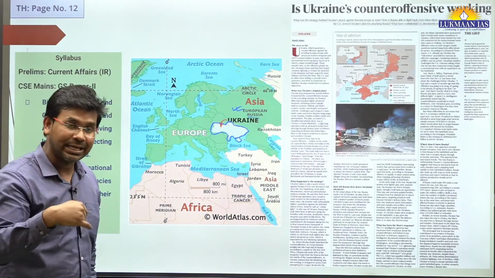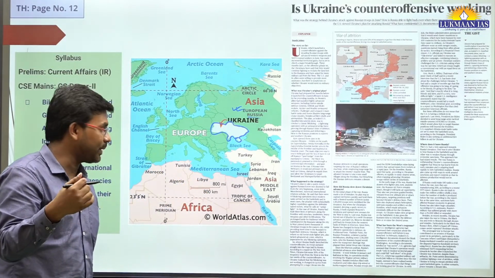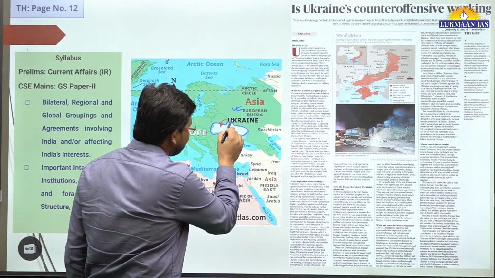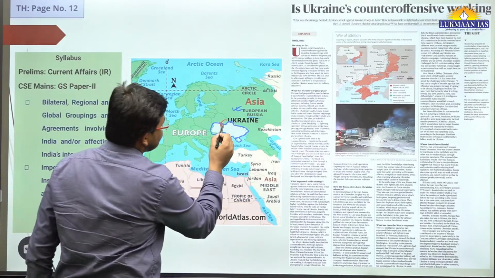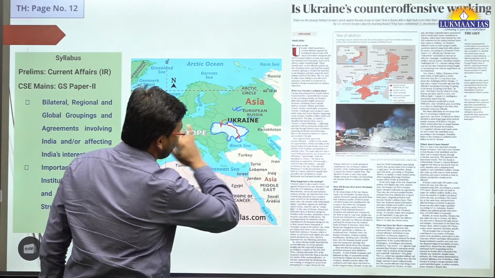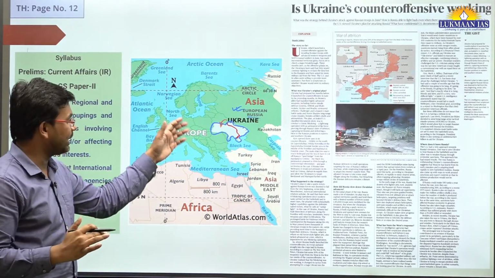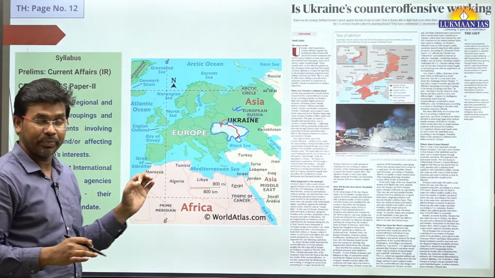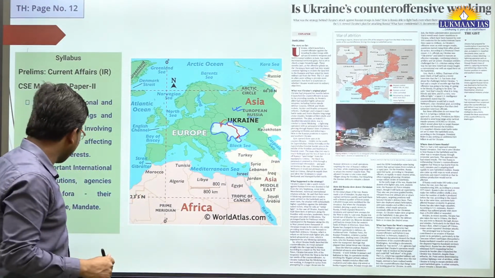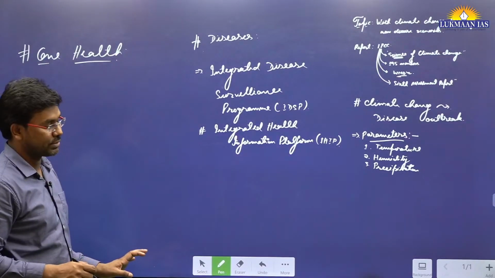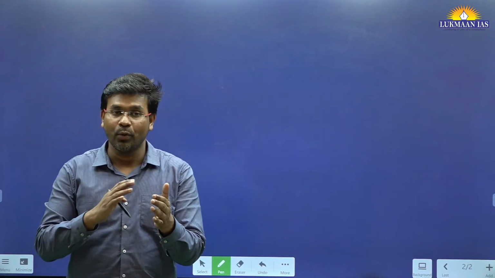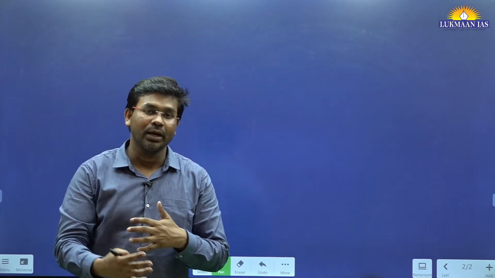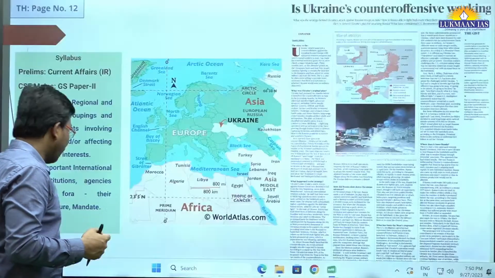And Russia started attacking Ukraine way back, it's been more than a year now, more than 13-14 months. And as part of its attack, it has captured many areas in the eastern portion of Ukraine. However, to defend itself, Ukraine has started taking help from Western countries. Western countries, including the United States of America, are helping Ukraine with ammunition and with people who are going to fight for the cause of Ukraine.